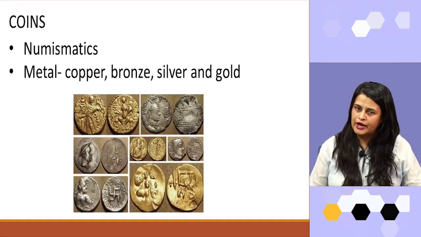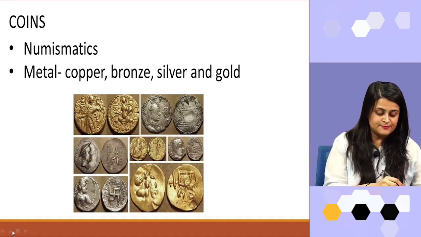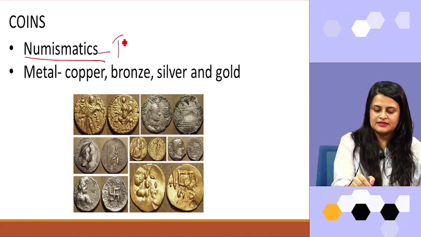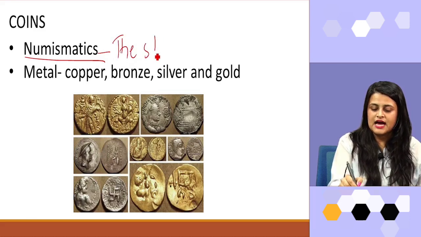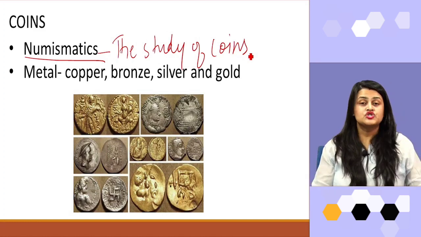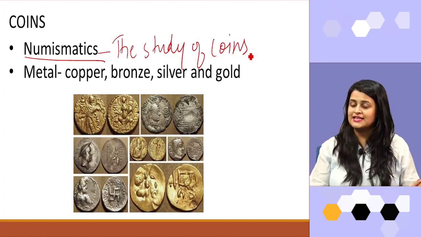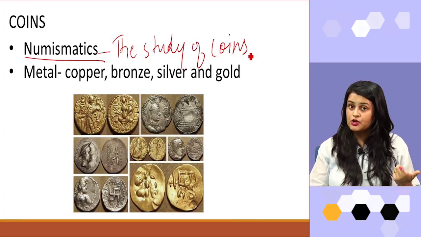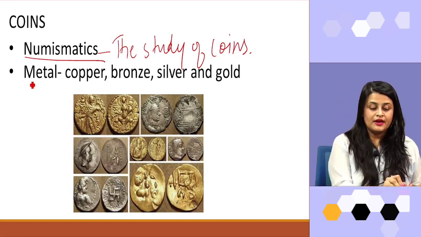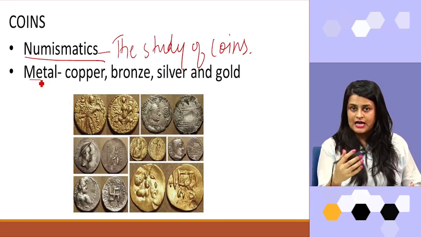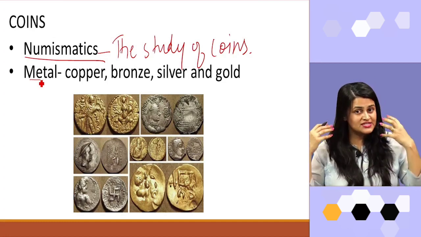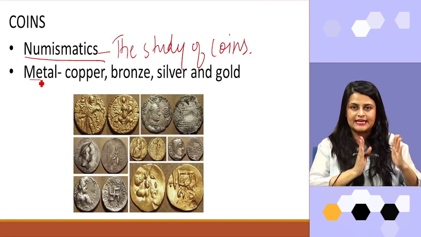Third one is coins. Now, you must be thinking, what is this numismatics? Numismatics is the study of coins. So, the study of coins is known as numismatics, and the people who study the coins are known as numismatists. Then we talk about the ancient coins, because in this year we are going to study ancient Indian history.